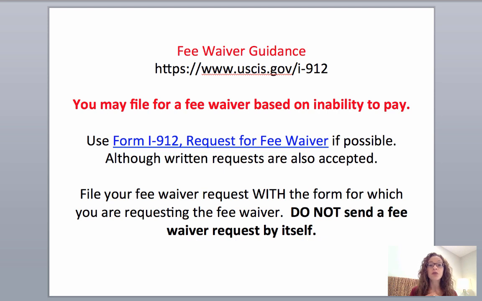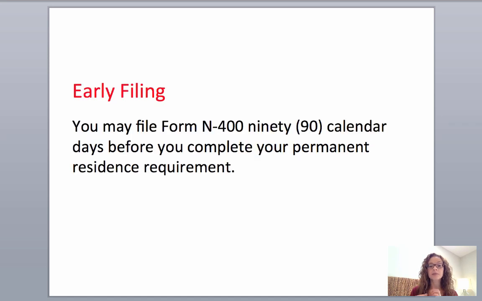There's also fee waiver guidance based on your employment. You may file a fee waiver based on your inability to pay, and that's Form I-912, and you would send that form in with your application. Don't send it in by itself, send it in with your application. You may also file early. You may file Form N-400 90 calendar days before you complete your permanent resident requirements.